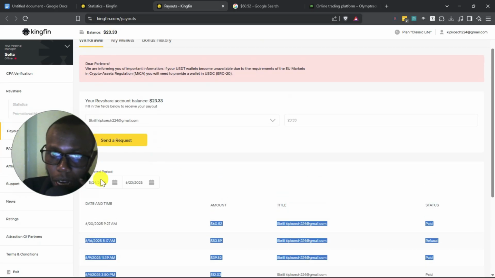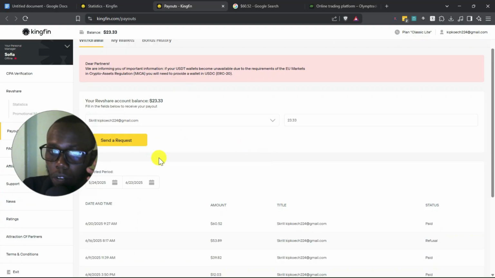As you can see, my account already has $23, so I'm waiting for a week. Remember, I told you that they downgraded me because I was inactive. I wasn't sending enough traffic to them, so they downgraded my account just like that.